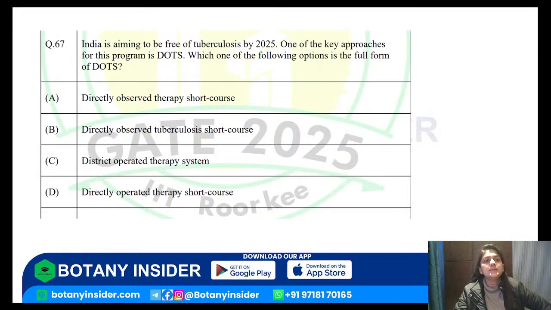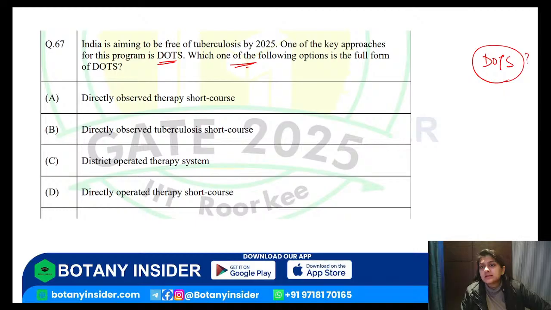Easy, simple, right? One more question. India is aiming to be free of tuberculosis by 2025. One of the key approaches for this program is DOTS. What is the meaning, or what is the full form of DOTS? That's what the question is. Try it out, everyone.